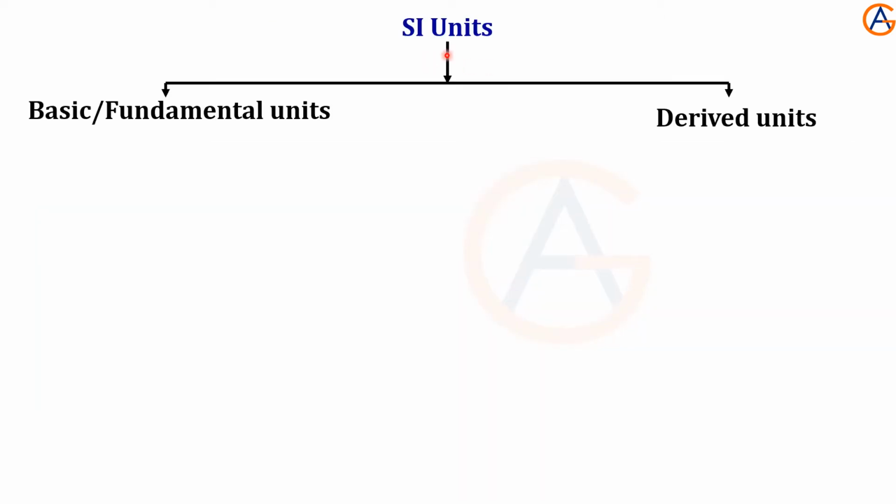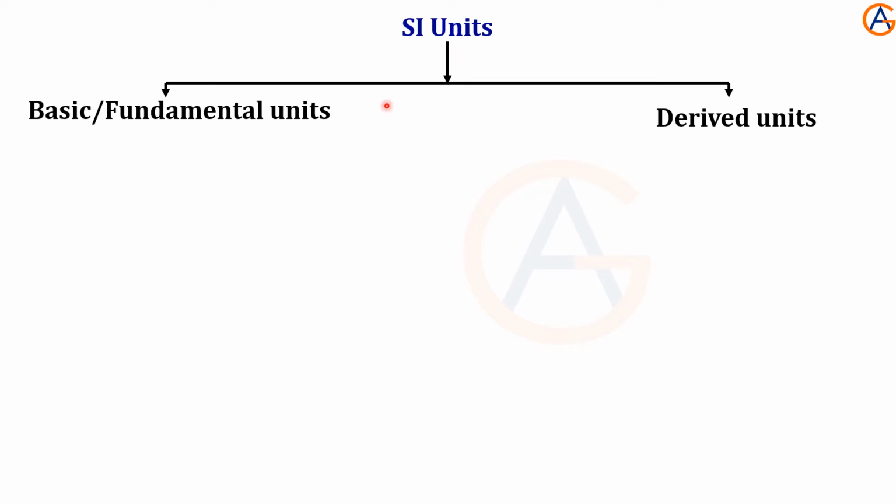We have seen that different countries follow different systems of units. In order to avoid the confusion between these units, for scientific and technical work, the SI system was introduced in the General Conference of Weights and Measures in 1960.